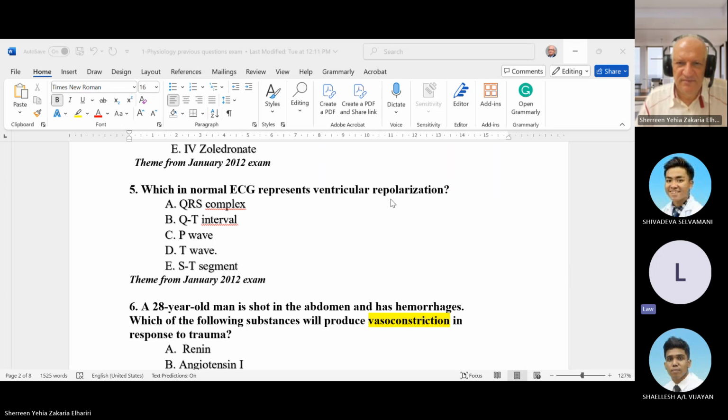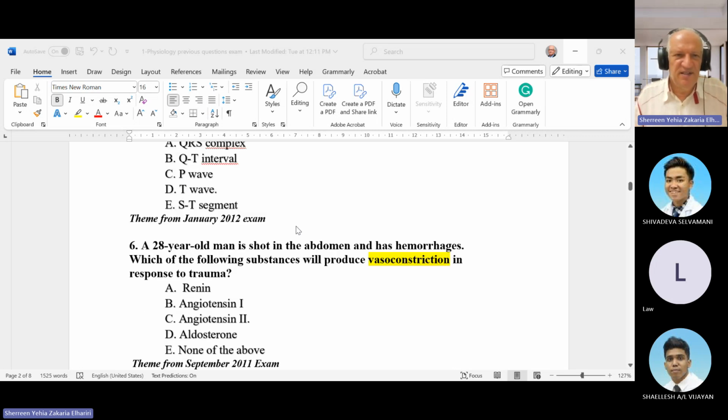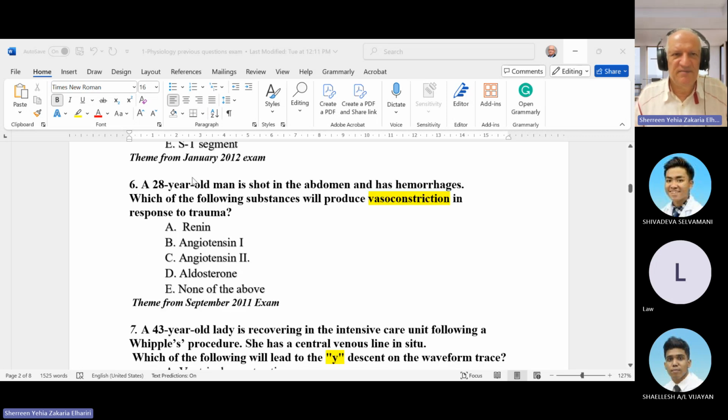The T wave. Yes, of course. So QRS is depolarization of the ventricle and the repolarization is the T wave. So it is important to know details of this ECG, just enumeration.